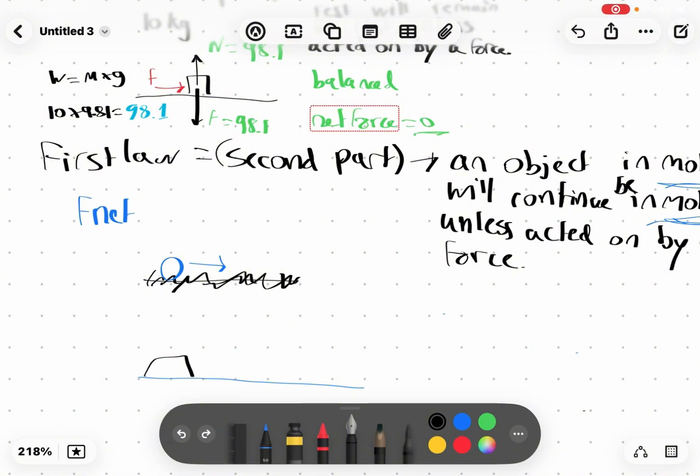It's going to move for a very large distance. It's not going to come to rest like the ball on the carpet. They're two different scenarios.